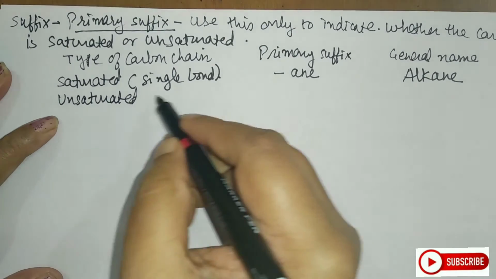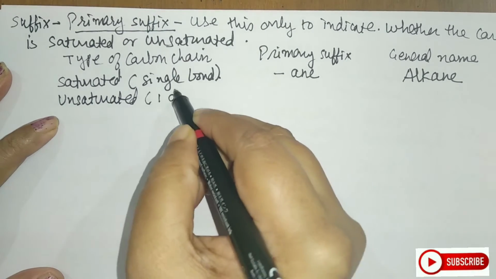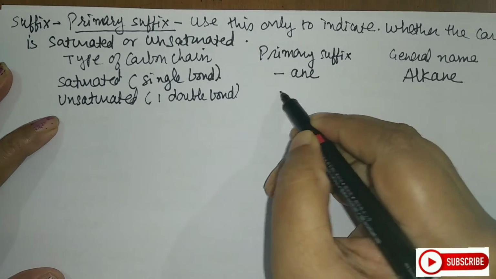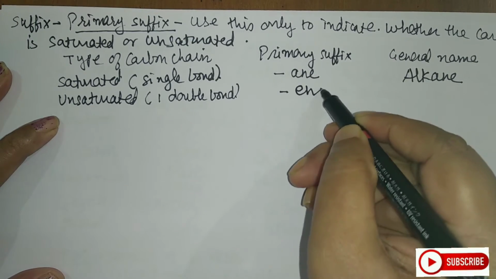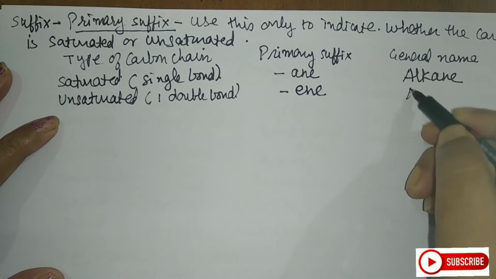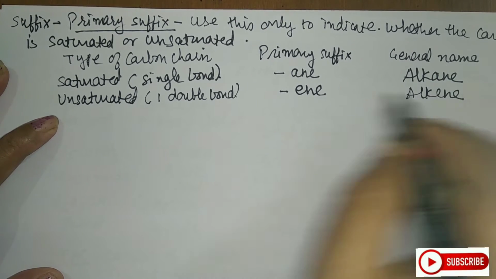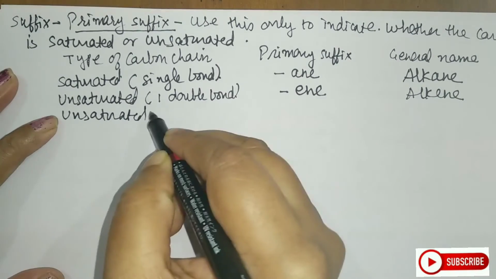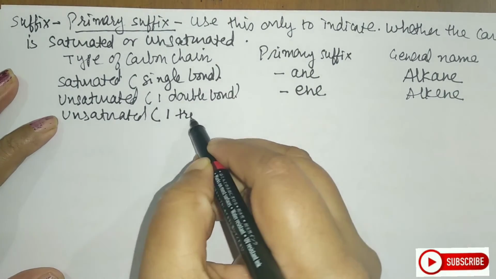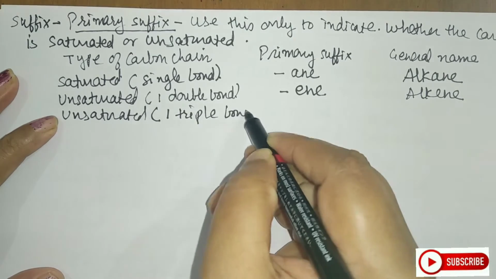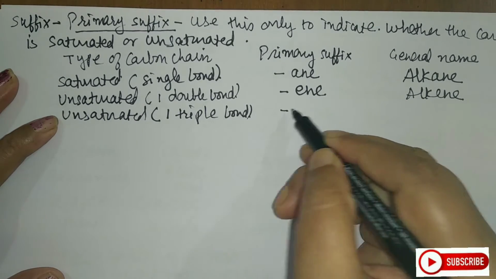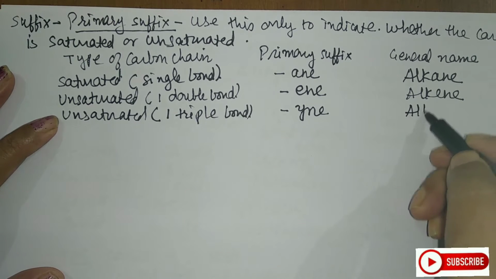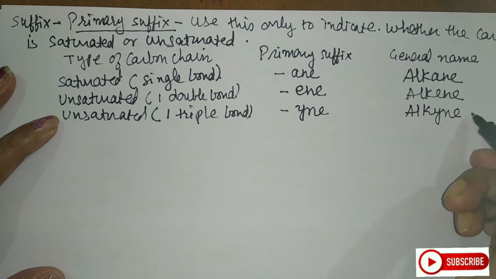So unsaturated with one double bond, you call this primary suffix ene, and we name them alkene. Now unsaturated with one triple bond, then how I will say this? yne. And the general name is alkyne.